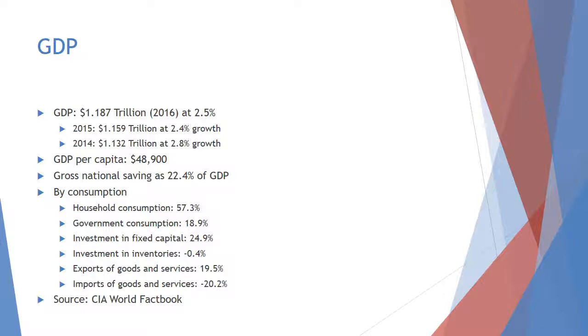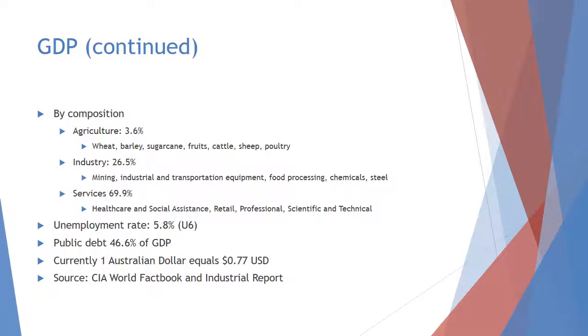By consumption, household is the highest at 57.3%, followed by investment in fixed capital at 24.9%, then government spending. There's a negative investment in inventories, and exports and imports of goods and services almost cancel out, as the imports of goods and services is only 0.7% higher than that of the export.